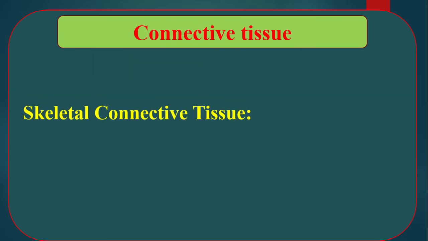Skeletal connective tissue. The internal structural tissue of the body is called skeletal tissue. That means the tissues which help to form our skeleton.